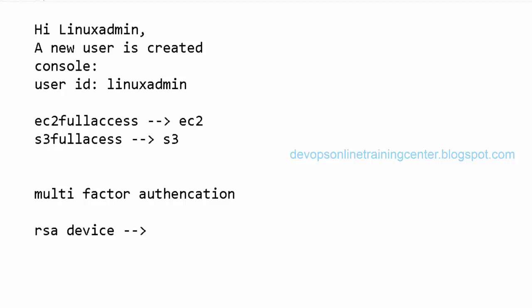First we need to register with AWS, so that it will have a one-time password. For the first time we have to register, and once we register, when we log in it will ask for a password, and there will be a continuously changing password on the device. That password we need to enter in AWS, then only it will allow us to log in. Then we also enter the password which you have set. Then only it will allow login. So that is multi-factor authentication.